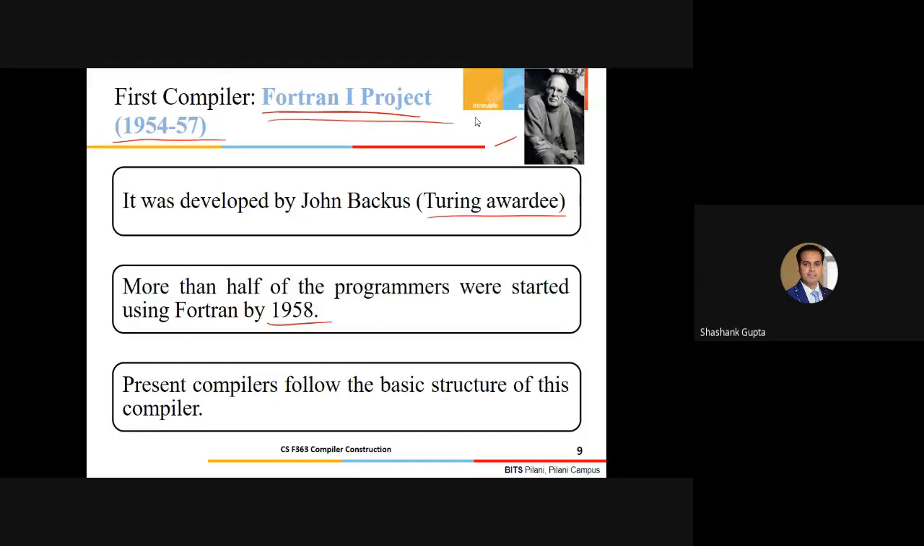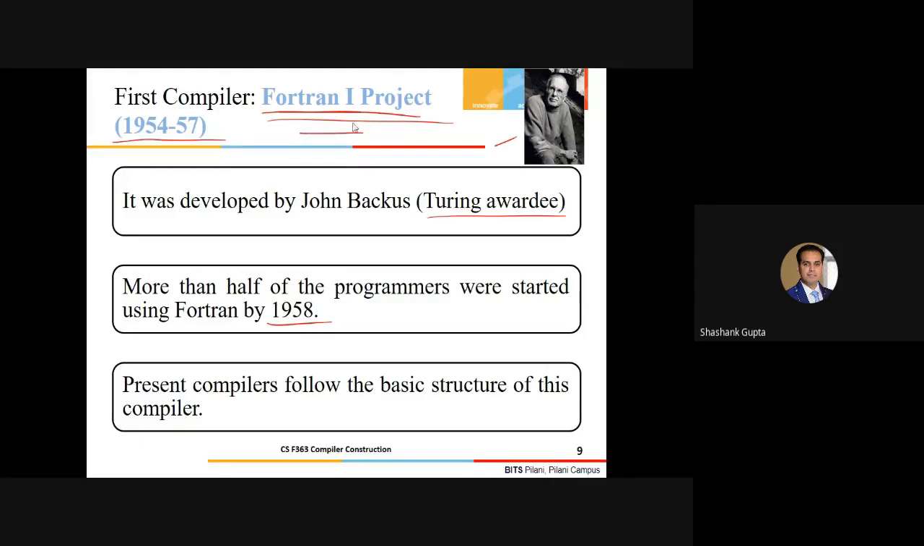So, as a part of the history, I must suggest that you should remember what exactly the first compiler is. And remember one thing: the basic structure, the basic algorithms, whatever things were required for the development of this compiler, the same things we are using right now also.